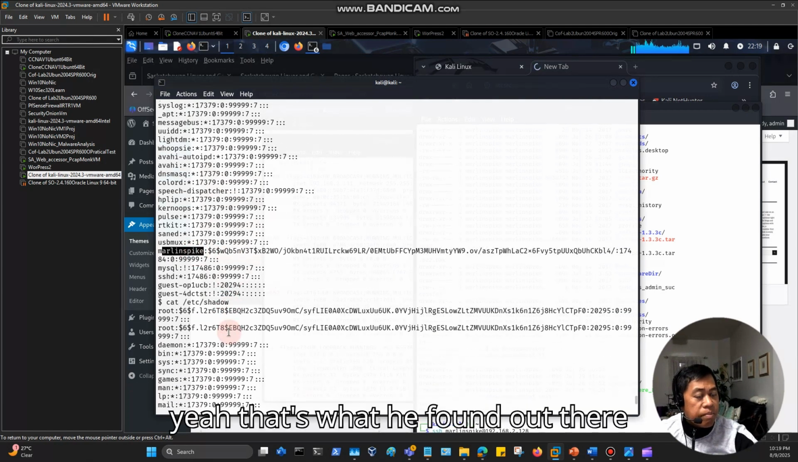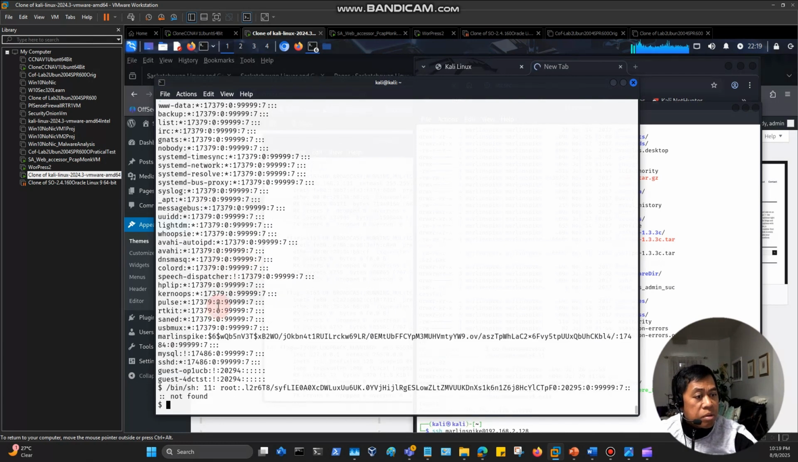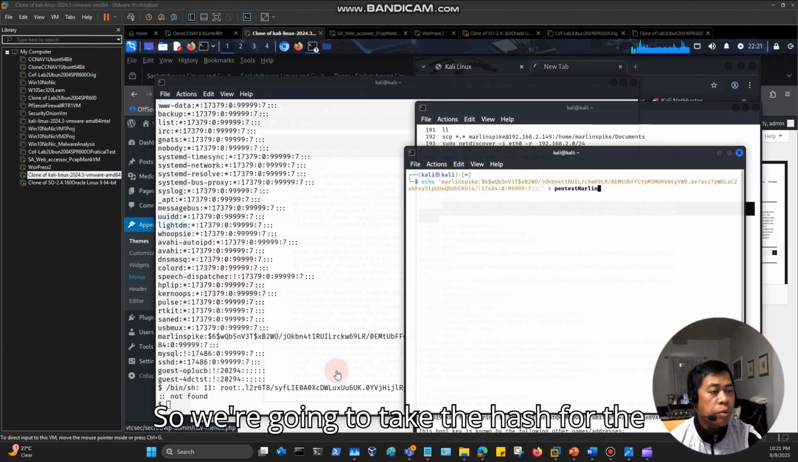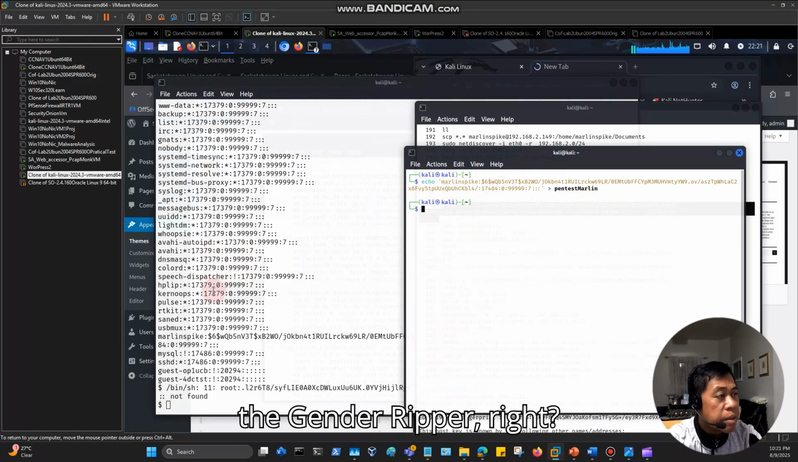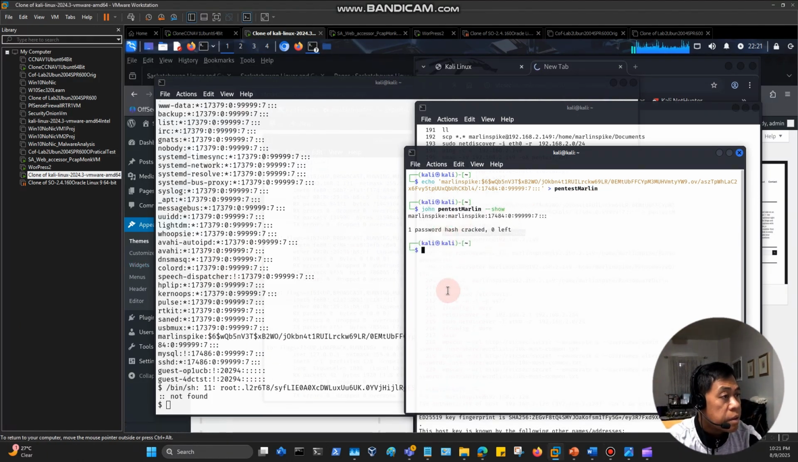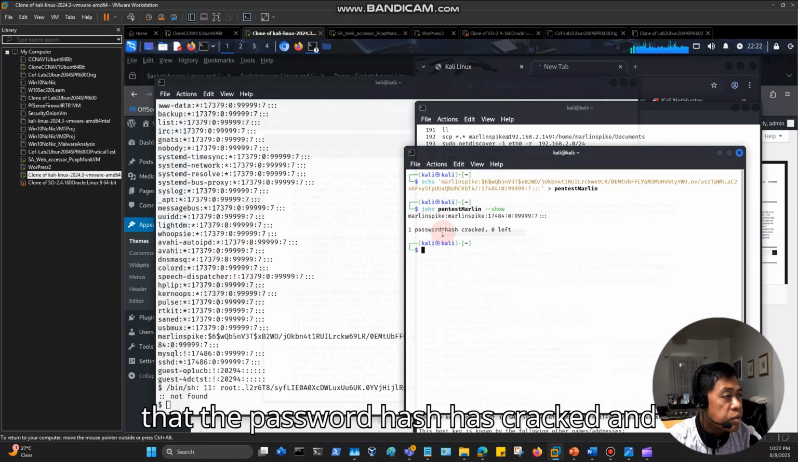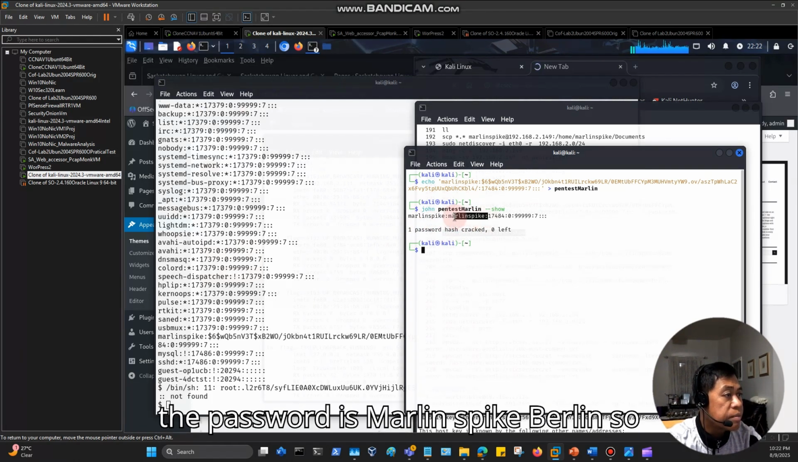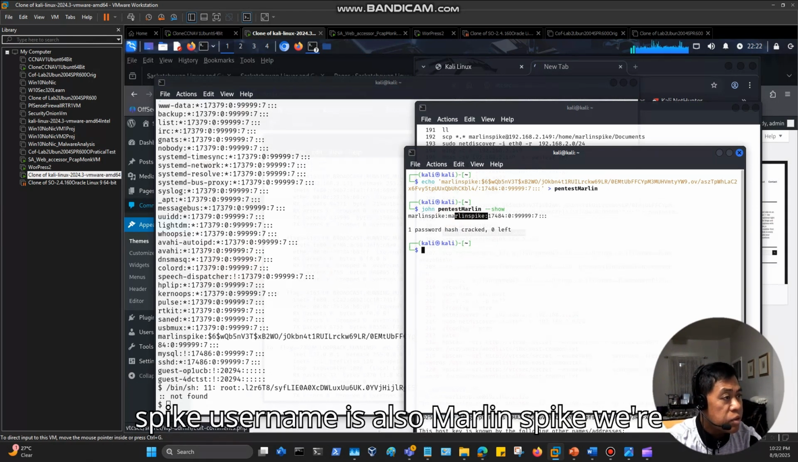So that's what he found. Cat shadow. We take the hash for Marlin Spike and prepare it for John the Ripper. John the Ripper will crack the password for us, and it shows that the password hash was cracked and the password is Marlin Spike. Brilliant. So now we know the password is Marlin Spike, and the username is also Marlin Spike.